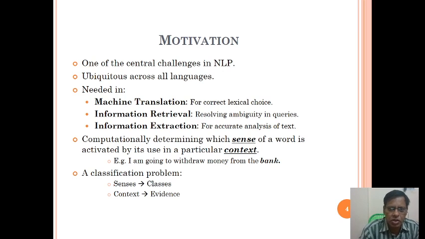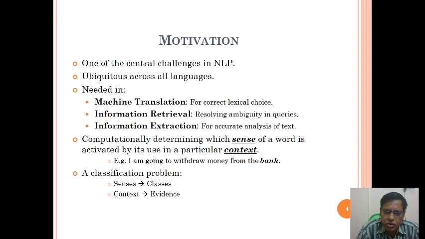The motivation of the topic is that this is one of the central challenges in NLP, whether it is ambiguity or disambiguation of word senses. Ambiguity exists across all languages, is it not?